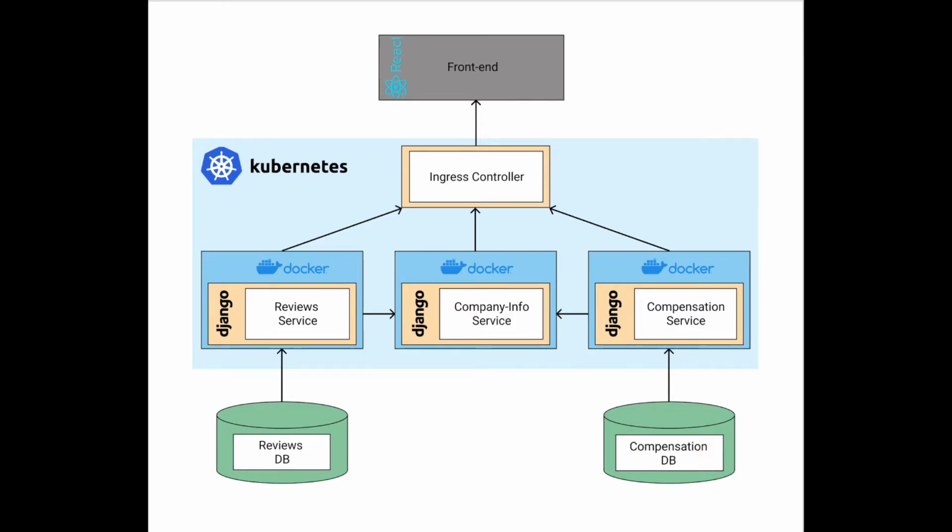Next, I would like to shift the focus to the underlying architecture. It consists of 3 microservices, each handling a different functionality. There is a compensation service handling the salaries and a review service for the reviews. And these services are connected to a separate database storing the user inputs. And the company info service takes care of the company statistics and needs to request information from the other 2 services in order to return a response to the client or to the front end.